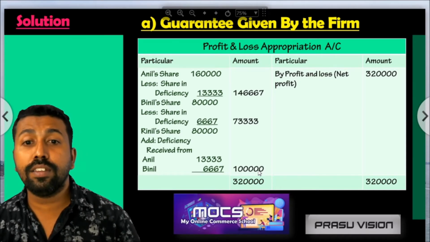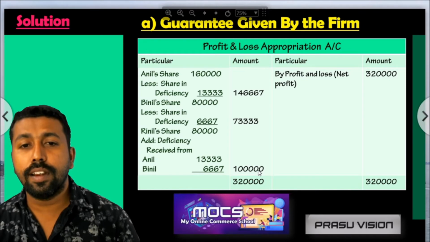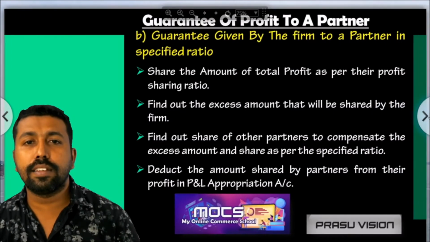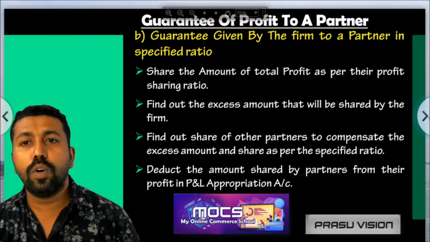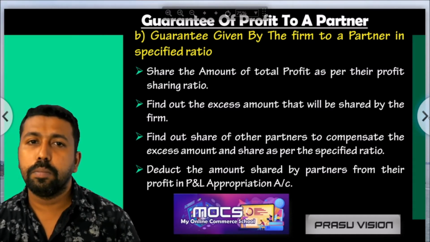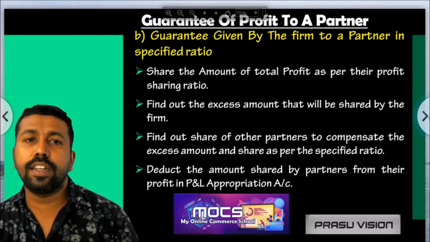The next case is just similar to this case, but there are some variations. Let us move to the next case. So here, the second case, the guarantee is given by the firm or the partners in a specified ratio, maybe equally or in their old ratio or in a different ratio.